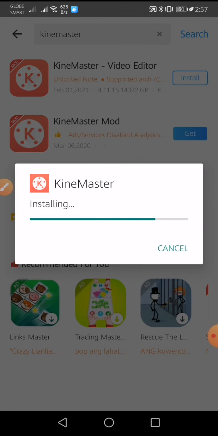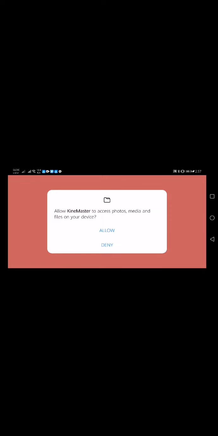Okay, install it. Okay, there guys, Kinemaster starts installing in my phone. Okay, let's wait for it. Let's wait for it to finish. And there, it's already installed. Then, just open it. So, there guys, allow Kinemaster to access photos, media, and files on your device. Yes, allow. Then, welcome to Kinemaster. It creates, edits, and shares videos on the go. Very useful app for us vloggers.